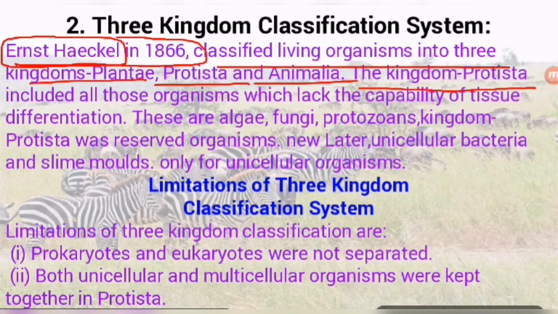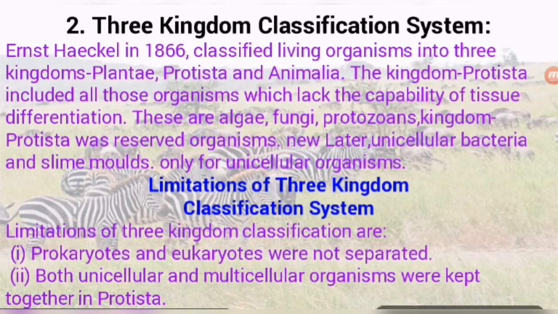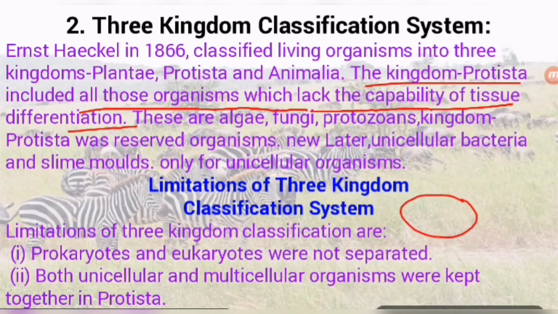And the kingdom Protista included all those organisms which lack the capabilities of tissue differentiation. What does it mean? Students, it means they don't have tissue. They are unicellular organisms, made up of a single cell. That is why they don't differentiate into tissue.